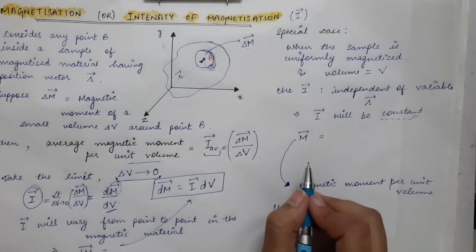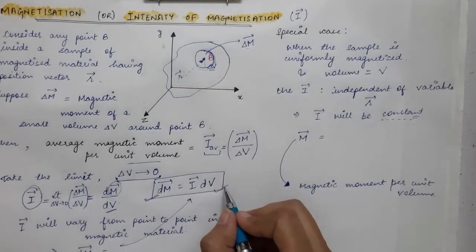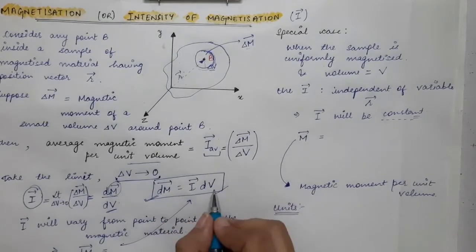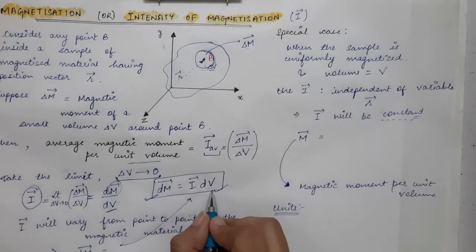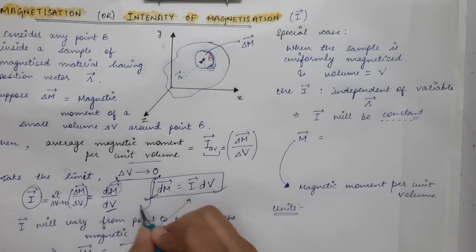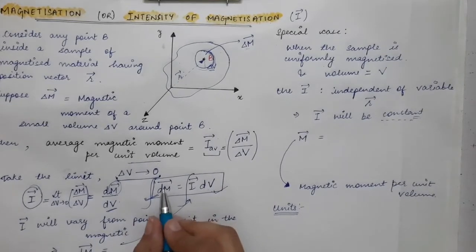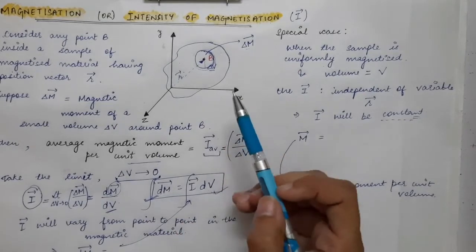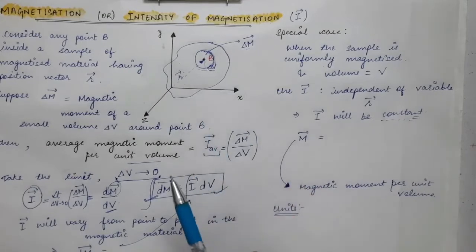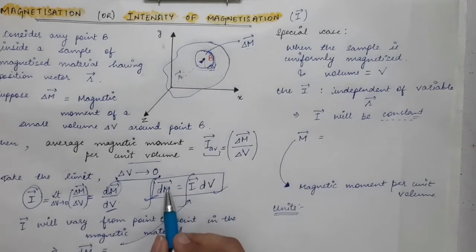If I vector is constant, then what will this equation be when you integrate over the whole sample? So we will integrate on both hand sides of this equation. This dm vector was the magnetic moment for this dv amount of volume. The magnetic moment which is present for this dv amount of volume, that was dm vector.